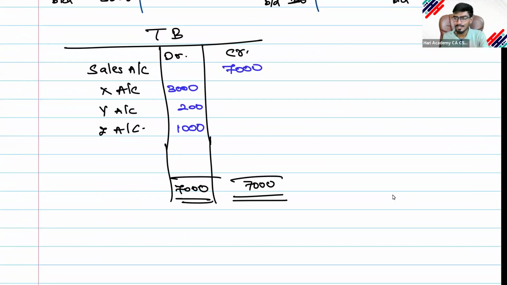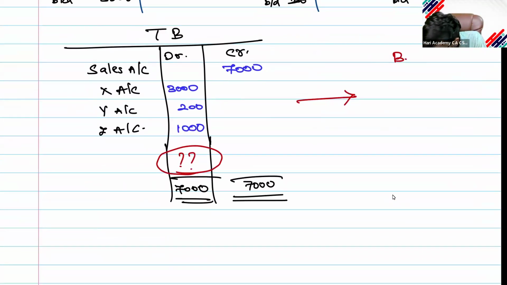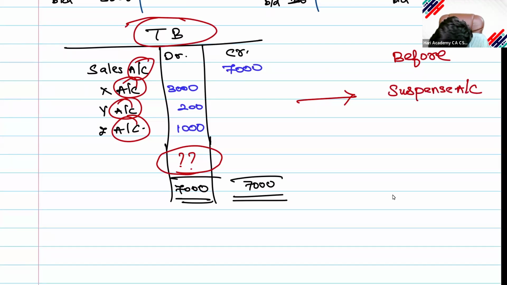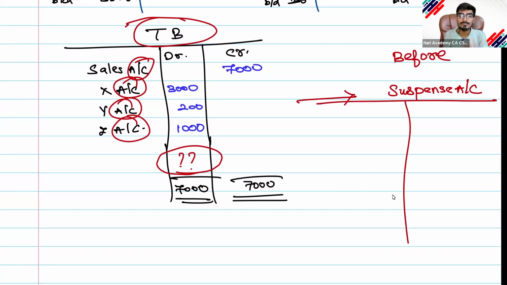In exams, most of them make a mistake here. If you want to put some value over here, before that it should be a ledger account. Everything in the trial balance is from a ledger, correct? If you want to put something in the trial balance, it should be a ledger account. So before putting it in the trial balance, you should open a suspense account.